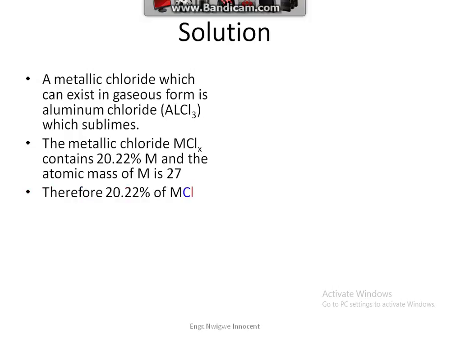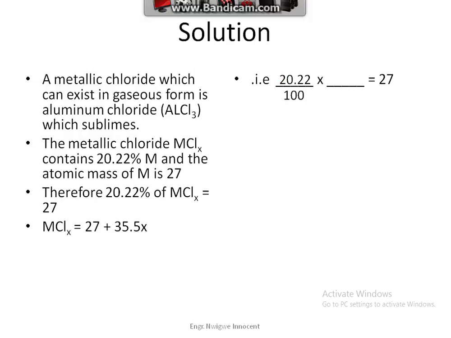Therefore, 20.22% of MClx is equal to 27. MClx is equal to 27 plus 35.5x. That is, 20.22 over 100 times MClx over 1 is equal to 27. That is MClx is equal to 27 over 1 times 100 over 20.22, which is equal to 133.5 gram.